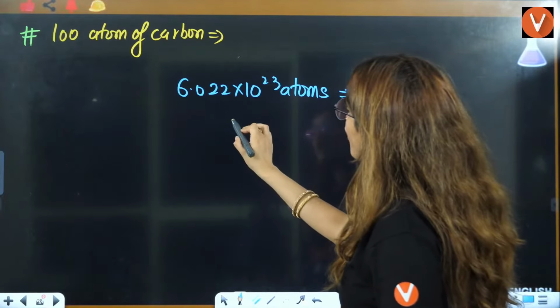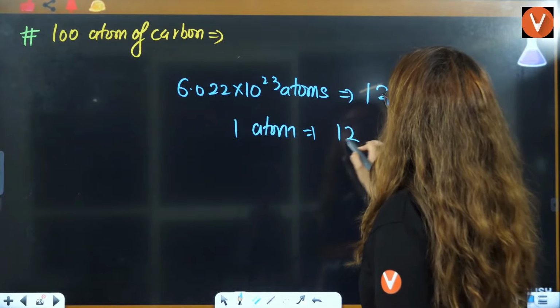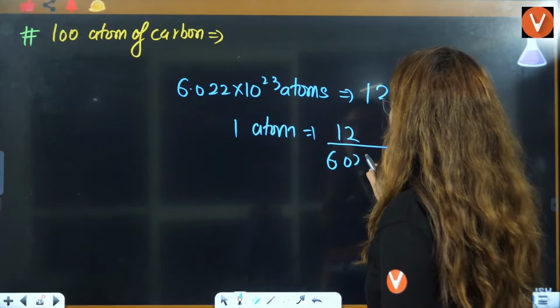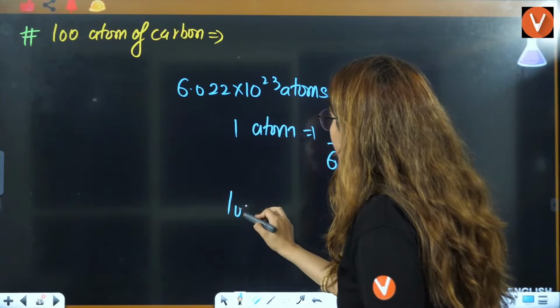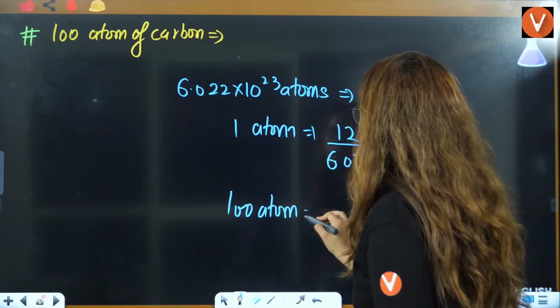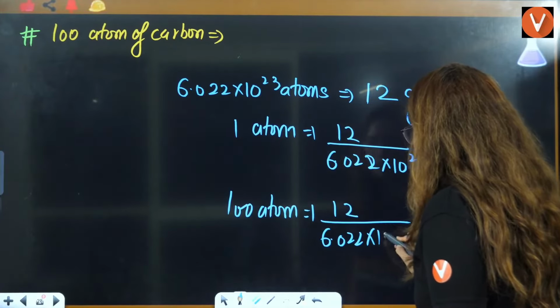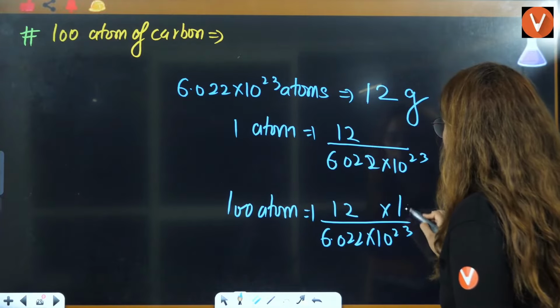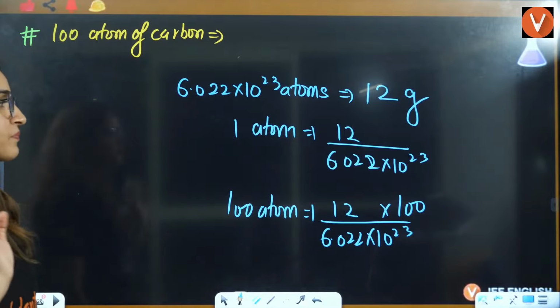So one atom will be equal to 12 divided by 6.022 into 10 raised to power 23. 100 atoms will be equal to 12 by 6.022 into 10 raised to power 23 multiplied by 100. Solving this, you will get your answer here.